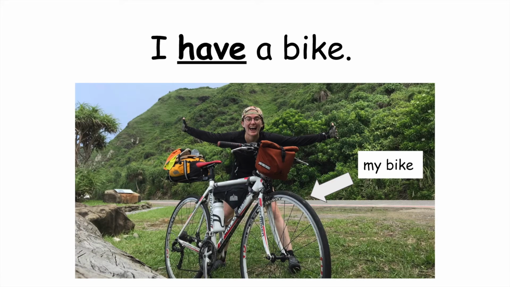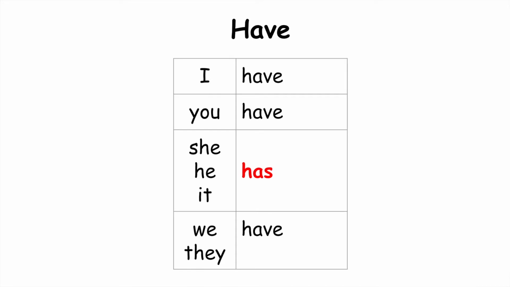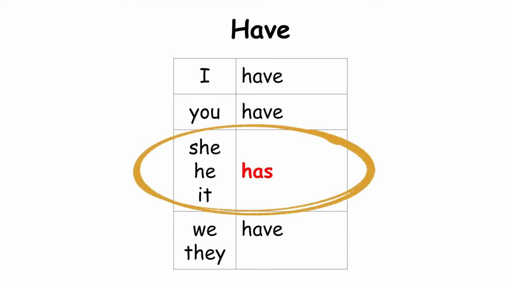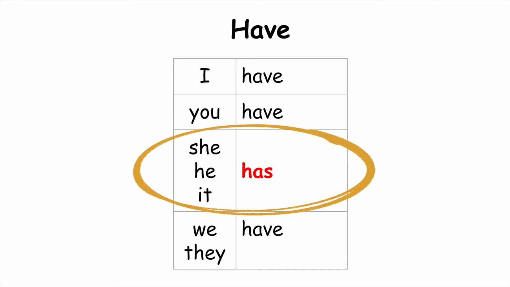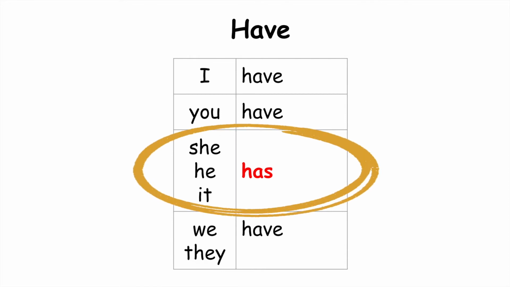Okay, now let's just review the verb have. So when, like in the sentence before, I said I have a bike, it means that this is my bike. So let's review. I just want to bring your attention to he, she, and it. We know that with he, she, and it in other verbs, we usually add an S. Now here we have to change it a little more. We take away the VE and we add an S. So she has, he has, it has. We don't say haves. That sounds a little crazy.